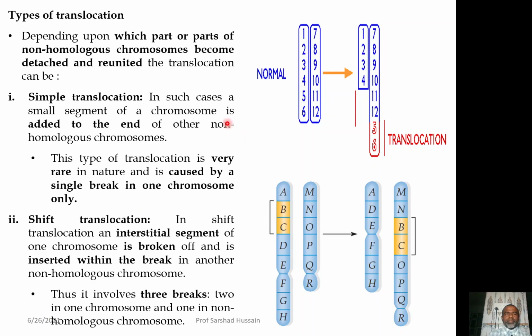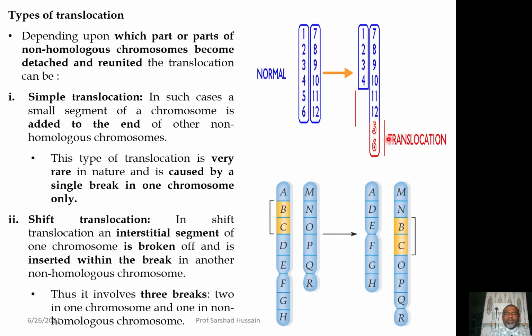As far as the types of translocations are concerned, depending upon which part of the non-homologous chromosomes becomes detached and reunited, you have various types of translocation. Say for example, one translocation is simple translocation, in which the detached part is attached to the end of the other non-homologous chromosome.